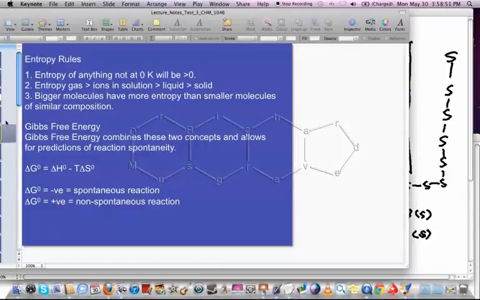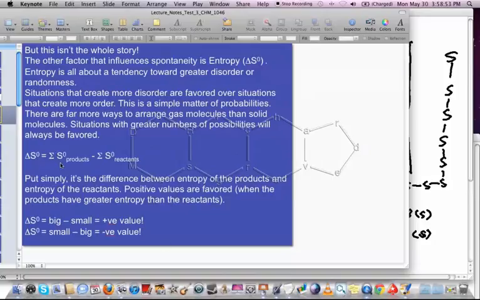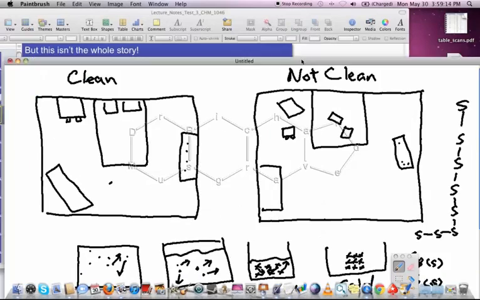Going back to here, the measurement of entropy or change in entropy in a chemical process is going to be the entropy of the products minus the entropy of the reactants. You'll notice it's always products minus reactants, just like it was for enthalpies and heats of formation. So let's look at two examples of those.